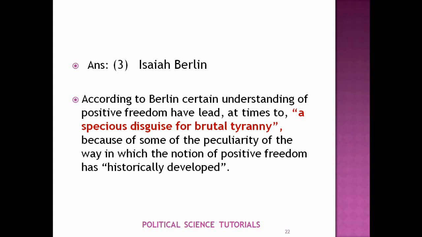It can be risky for minorities in countries which are following these theories to enjoy their liberty. For example, he used fascist and communist regimes where positive liberty leads to the path of tyranny. I have discussed this elaborately in the video on Isaiah Berlin, so please refer to that.